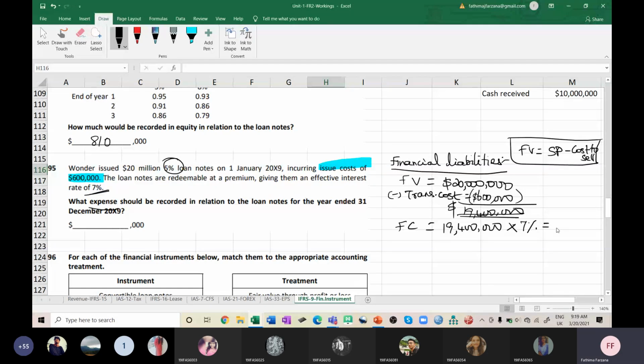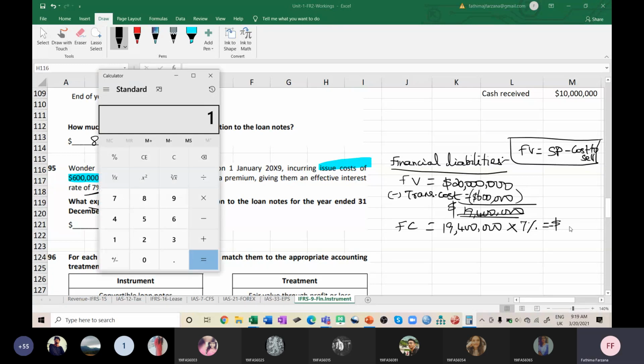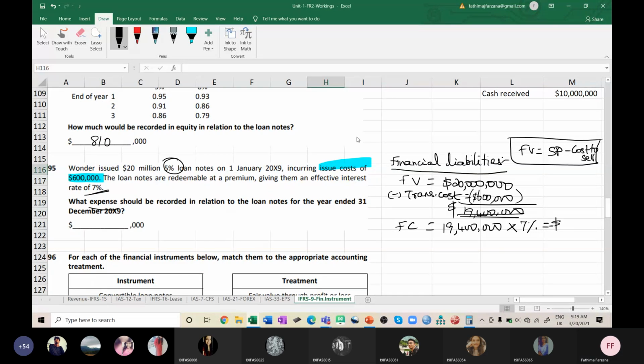How much is it? $1,358,000. Yeah, correct. 1,358,000. So this is my finance cost.